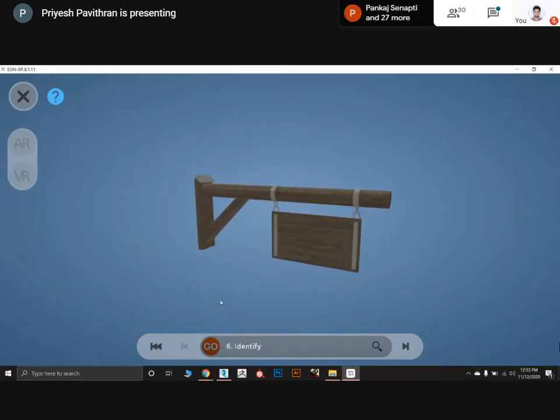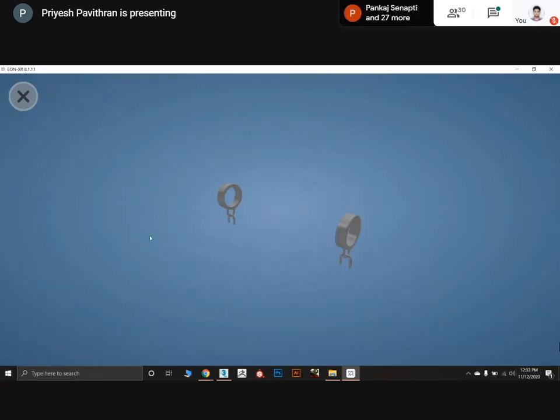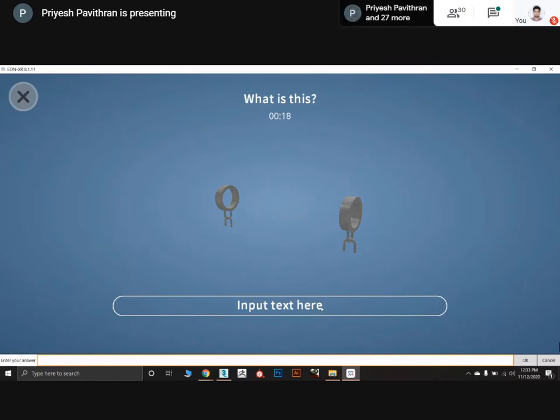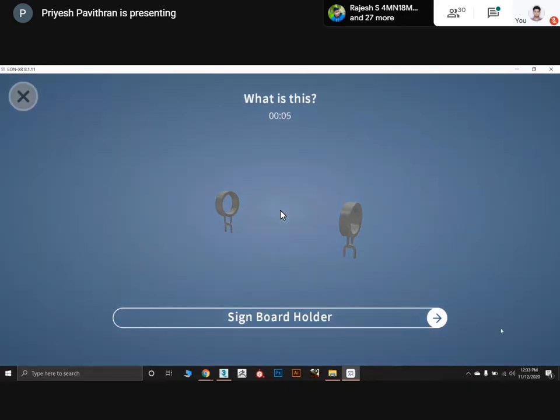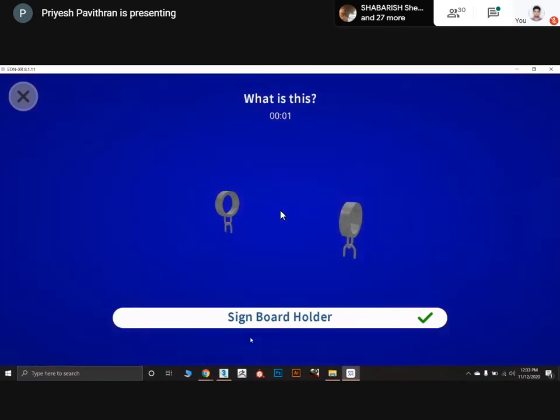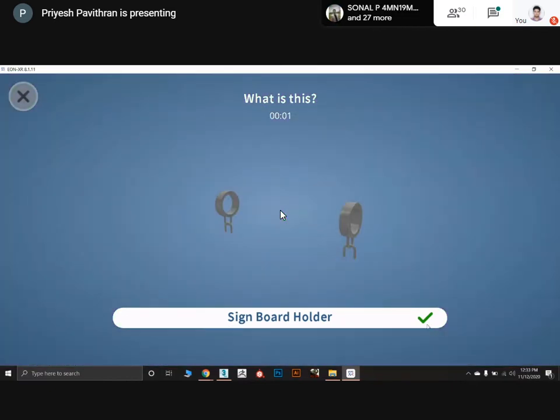Okay. Now identify, go. Input what is this, so we can put our text here. So this is signboard holder. Now press enter here. Now signboard holder was the right answer. So we have completed the mini game also.